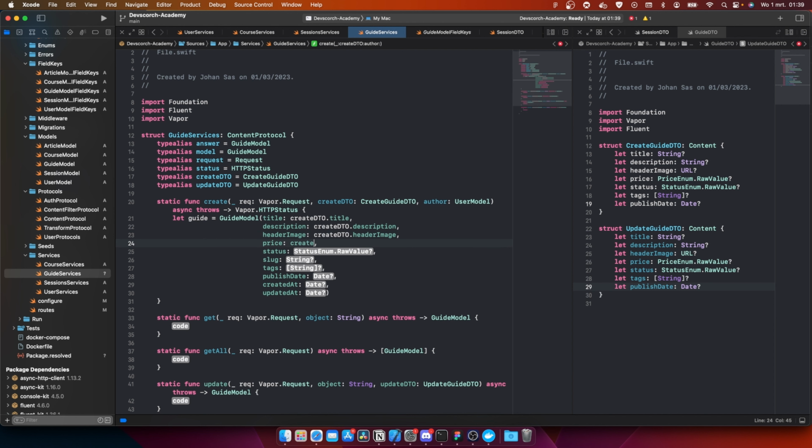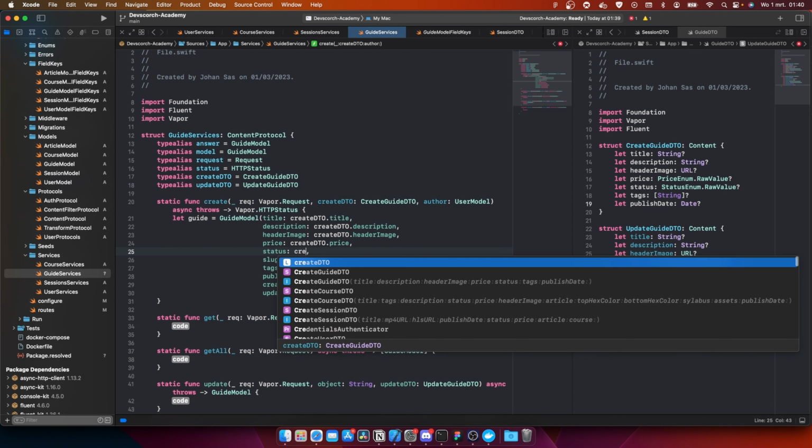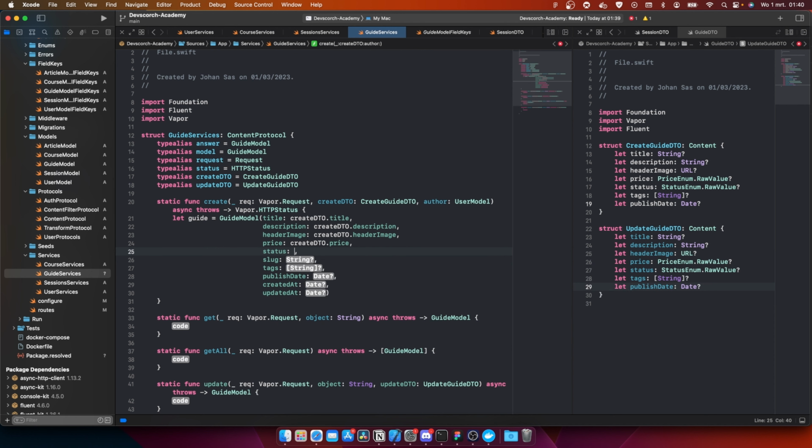Price is going to be createDTO.price. Then, you know what, there's going to be draft again. So this is going to be createDTO.status, else we're going to do StatusEnum.draft.rawValue.